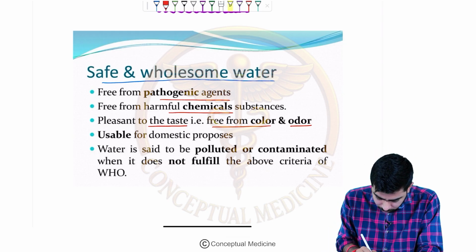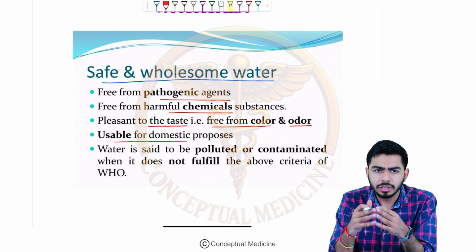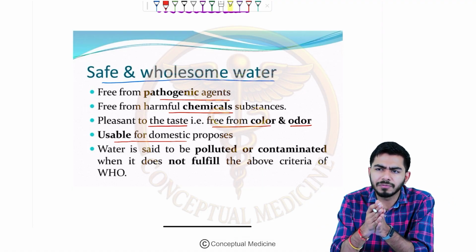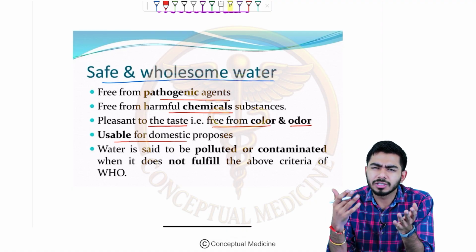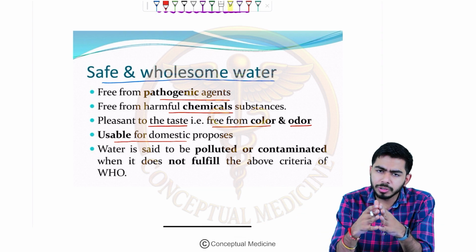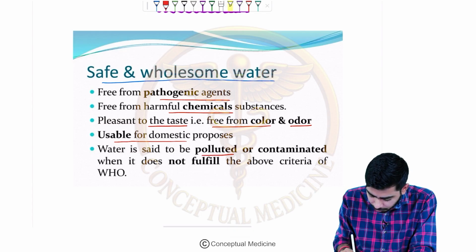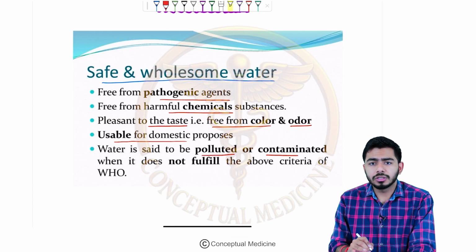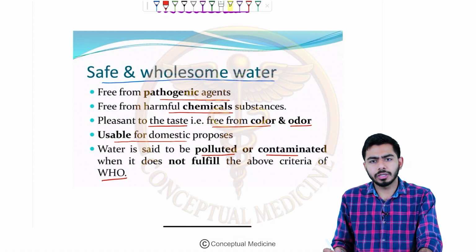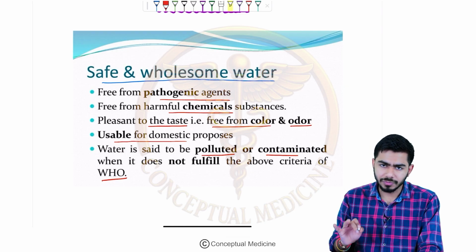So this water should be usable for domestic purposes also, right? Along with the water, yes, obviously we are using it for drinking purposes, but along with that we have several other uses, right? We have to wash the clothes, utensils, and many other household things are there which we can't perform without water, right? So it should be suitable for all of these factors. Then water is said to be polluted or contaminated if any of these factors are not fulfilled, right? WHO says that if any of these factors are not fulfilled, then this water will be called either contaminated water or polluted water, right, or unsafe water.